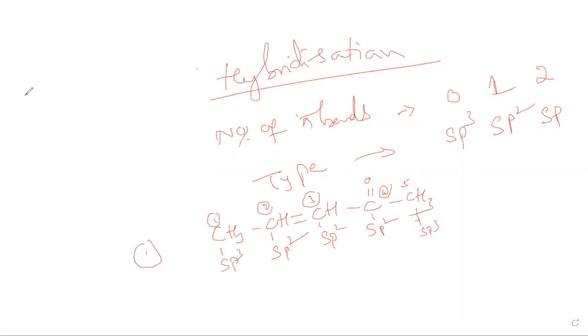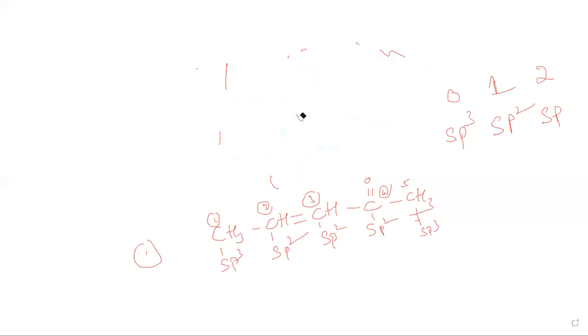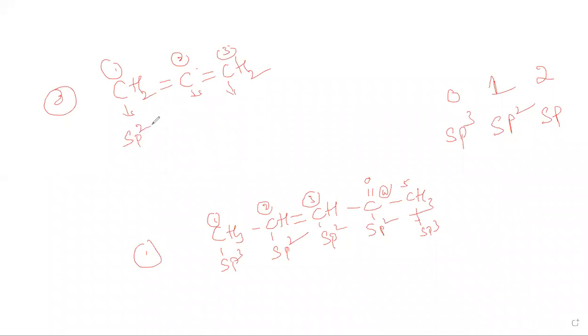Second one. CH2 double bond, C double bond, CH2. What type of hybridization is in carbon number 1, the second carbon, and the third carbon? All sp2, sir. No, look carefully and tell me. sp2, sp2. Very good.